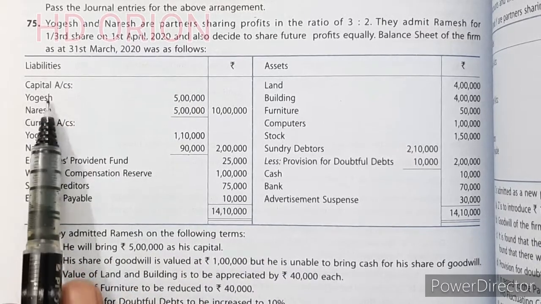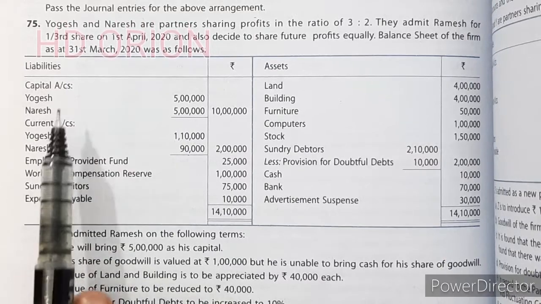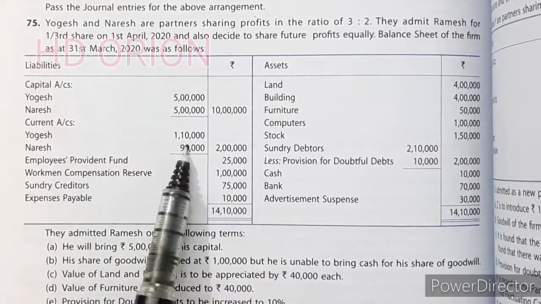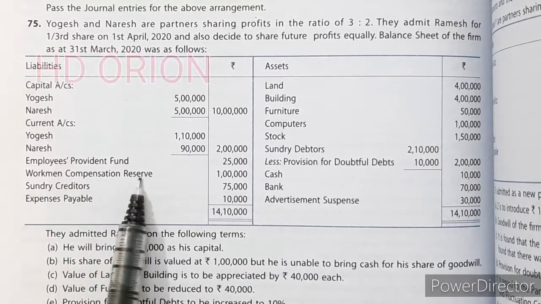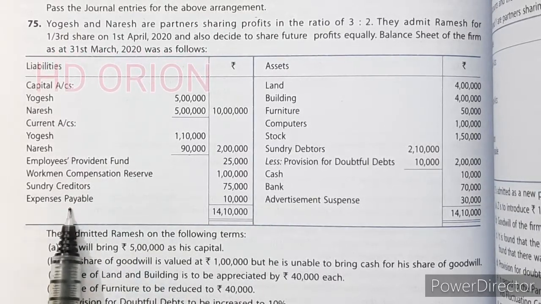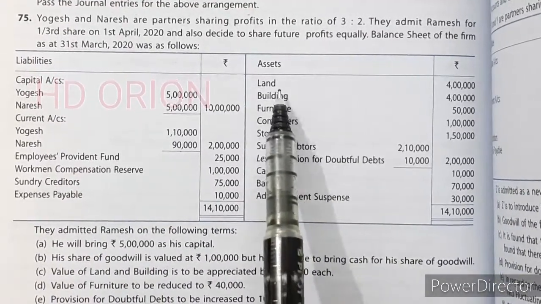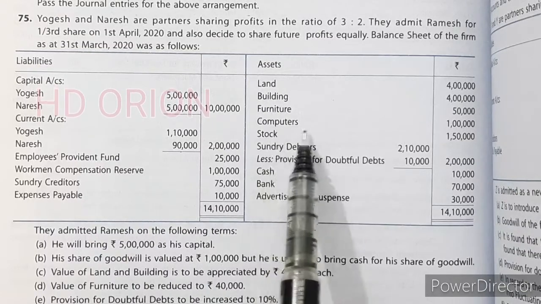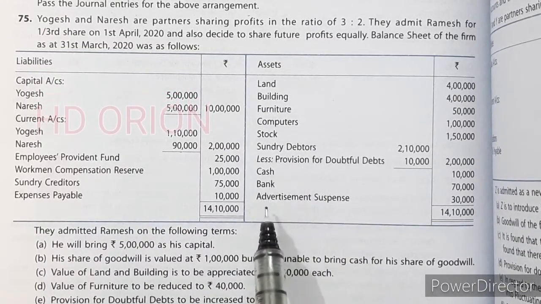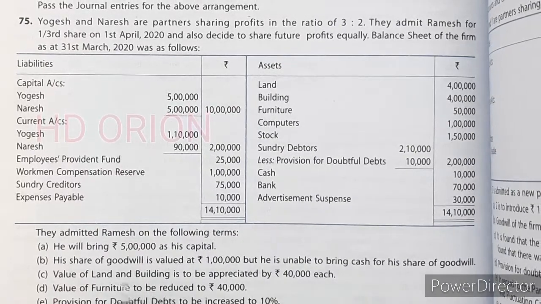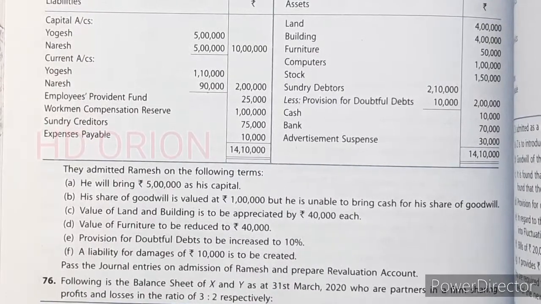Capital accounts of both the partners is given. Current account is also given. It means partners capital account is fixed because current account is shown here. Employees provident fund, workmen compensation reserve, sundry creditors and expenses payable is given. And to the asset side, land, building, furniture, computer, stock, sundry debtors, less provision, cash, bank and advertisement suspense is given. Now let us see the additional information provided at the foot of the balance sheet.